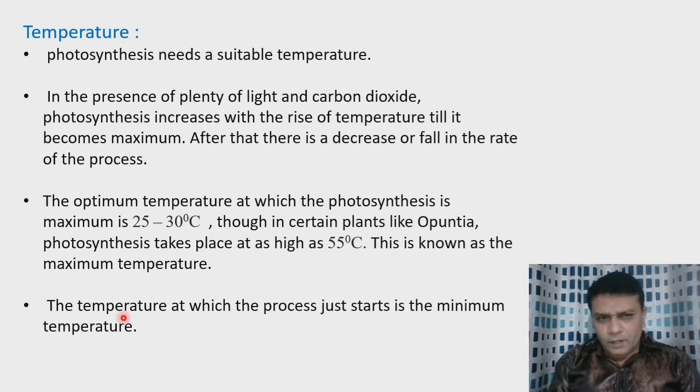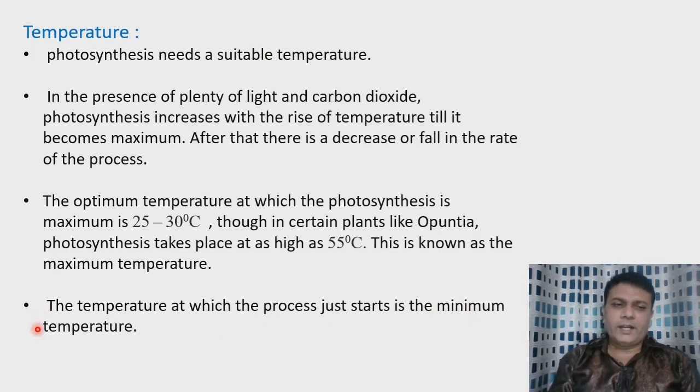Then the temperature at which the process just starts is the minimum temperature. That means when photosynthesis starts at a particular temperature, it is called the minimum temperature. So temperature is one of the essential external factors which affect photosynthesis.